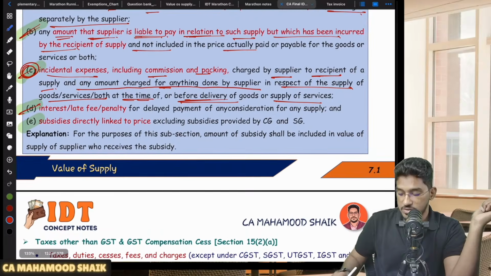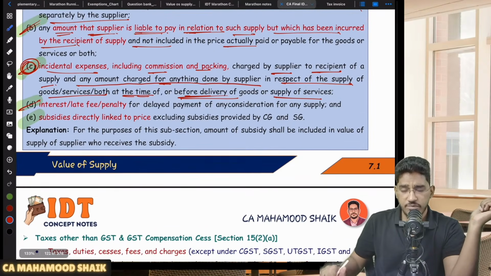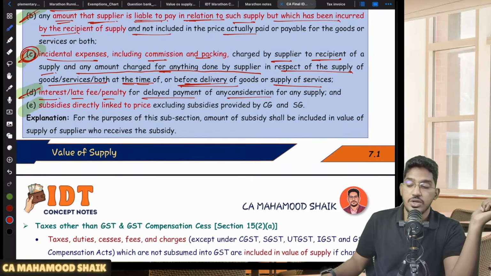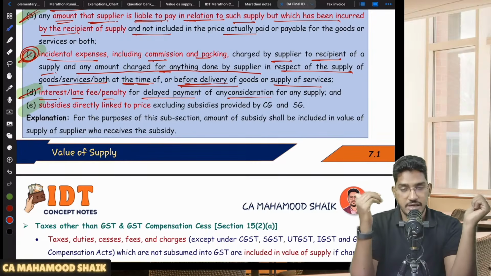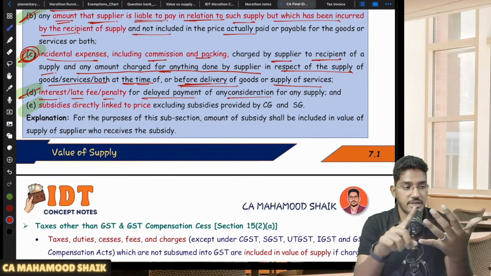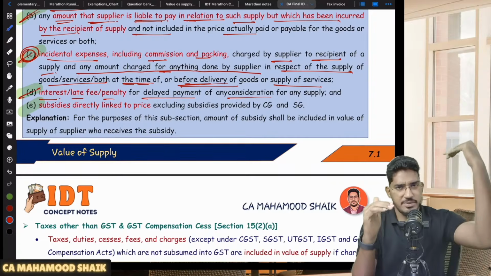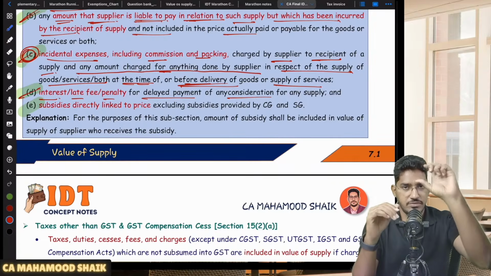15 subsection 2 clause D says that one more item which is required to be added to the transaction value is, in case you are collecting any interest, late fee, penalty for delayed payment of any consideration for any supply. So in case of a credit based transaction, let us say you made the supply of goods or services on credit basis. In the time of supply chapter itself, just in the previous chapter, I have told this point.